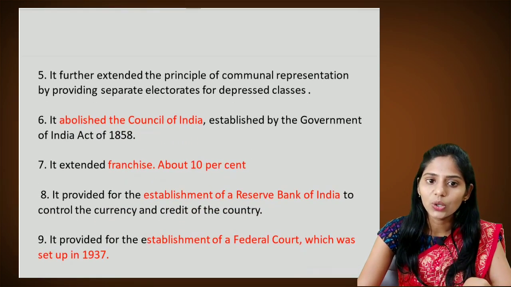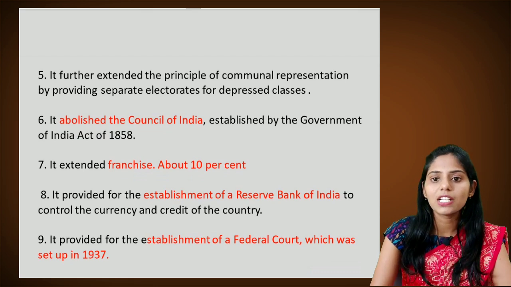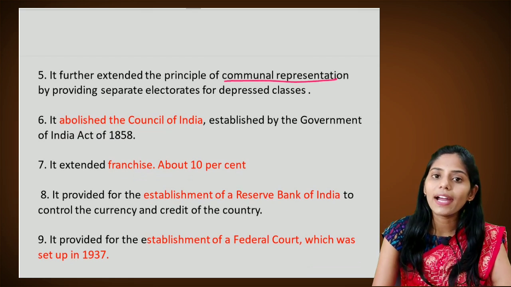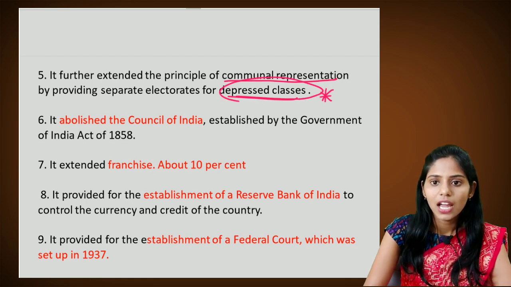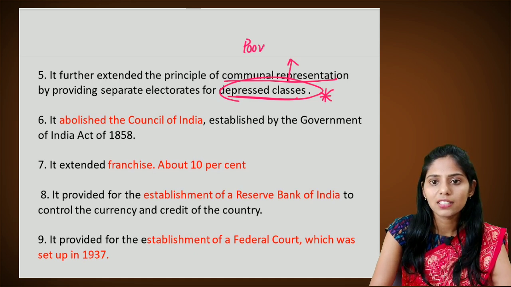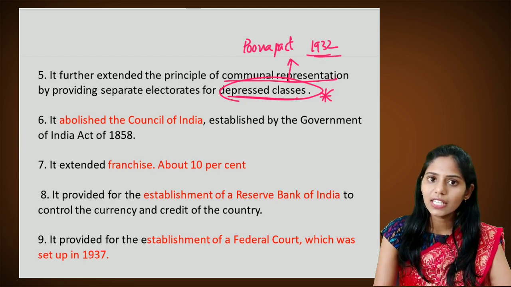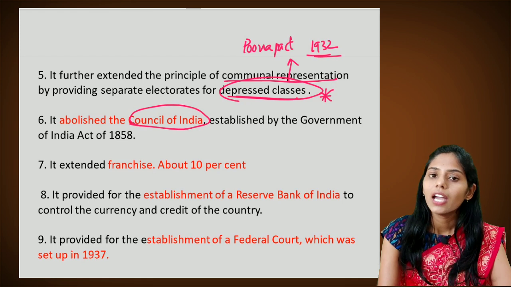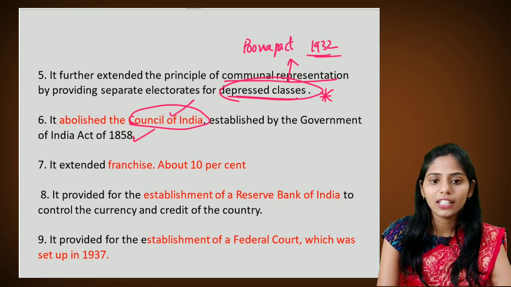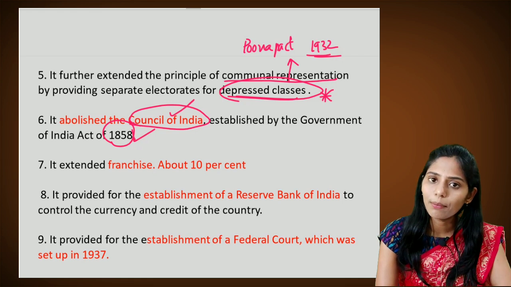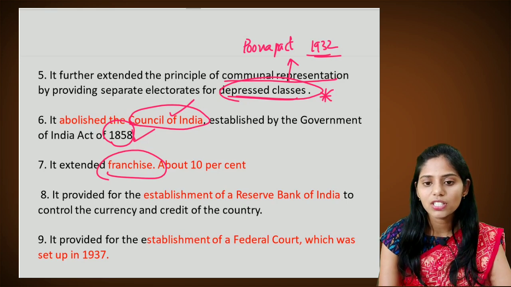And some other features include: it further extended the principle of communal representation by providing separate electorates to depressed classes as well, but it was not accepted, and they came up with the Pune Pact in 1932. And the next one is, it abolished the Council of India, which was established by the Government of India Act of 1858. And it extended the franchise, and now the franchise is about 10%.